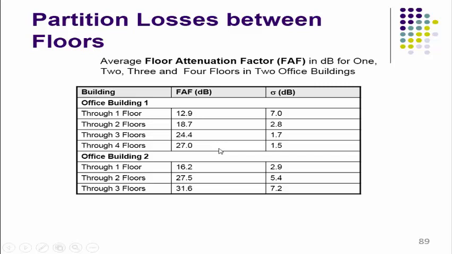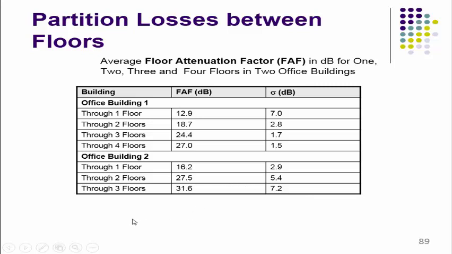And in the second building, through the first floor the floor attenuation factor is 16.2 and sigma 2.9. Through the second floor it is 27.5 and 5.4, and through the third floor 31.6 and sigma 7.2.